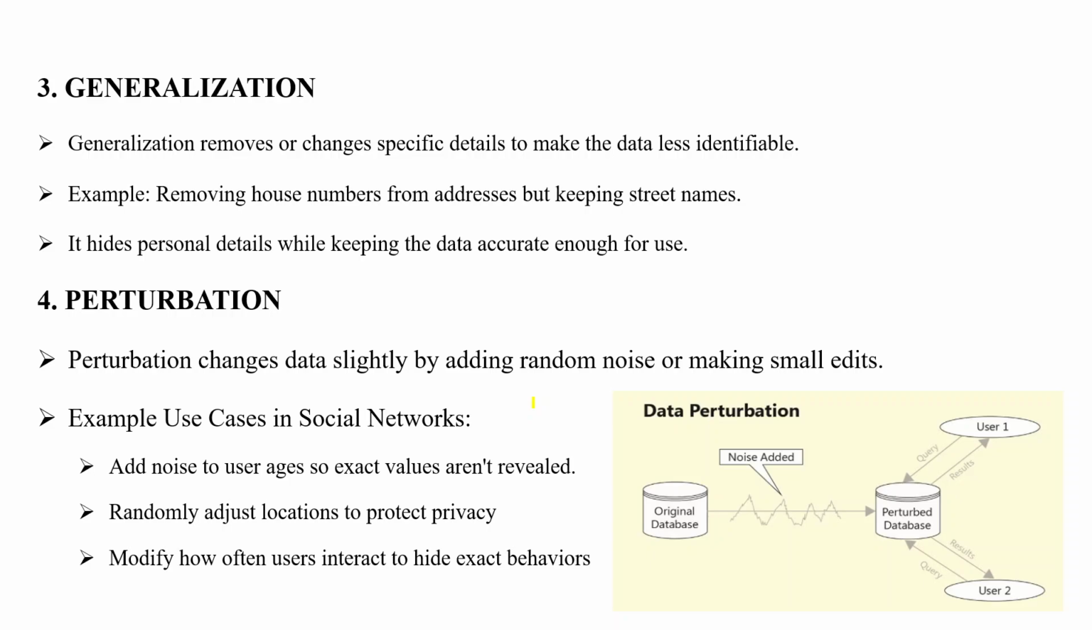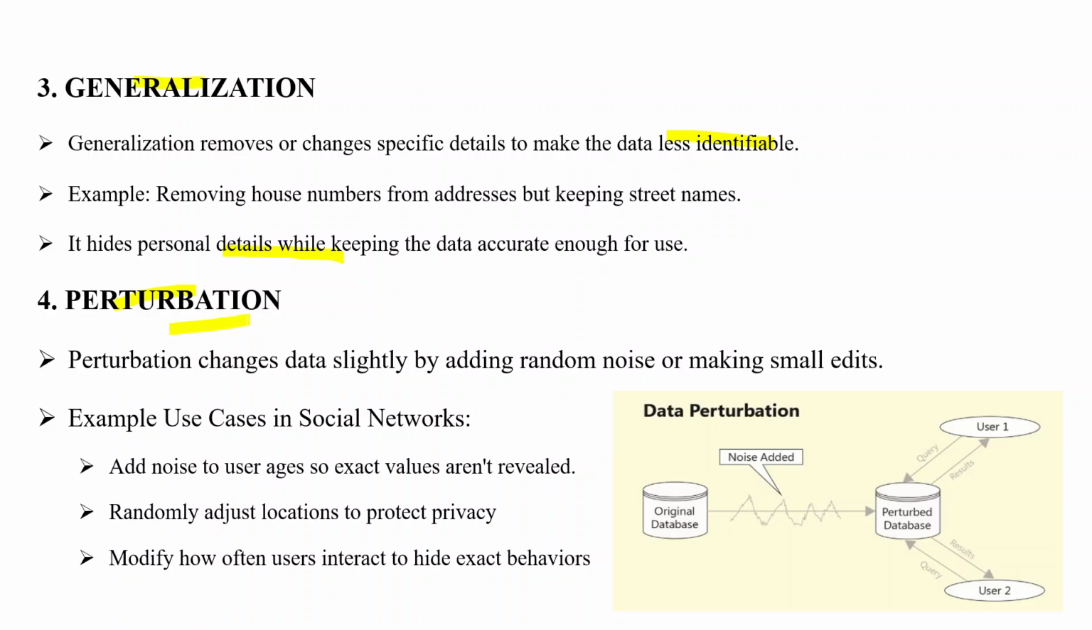Let's look at two more important anonymization techniques, that is generalization and perturbation. Generalization works by removing or changing specific details in data so that it becomes less identifiable. For example, instead of storing the full address like 123 Park Street, the system might just keep Park Street. This way, the data still remains useful, but sensitive details like house numbers are hidden. In short, generalization protects privacy while maintaining enough accuracy for analysis.